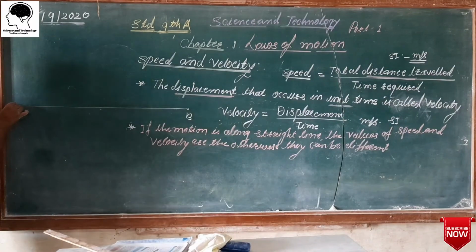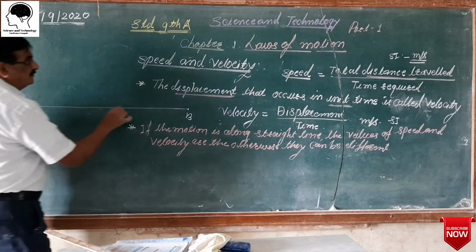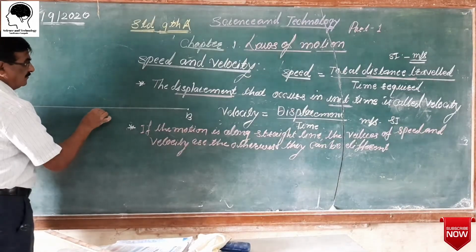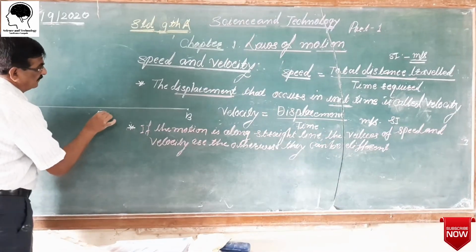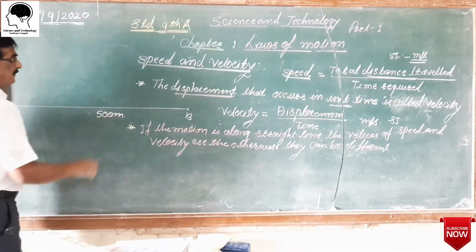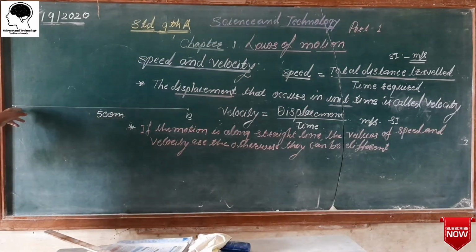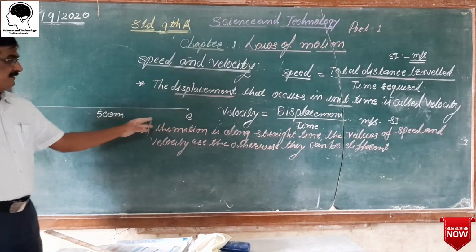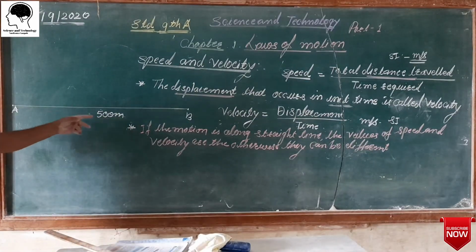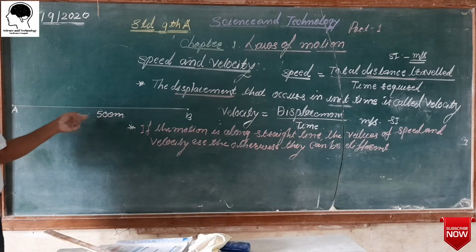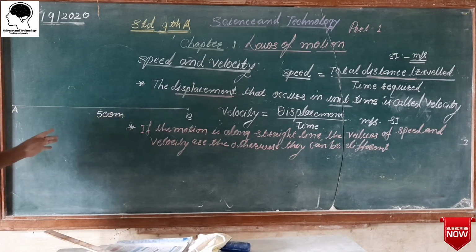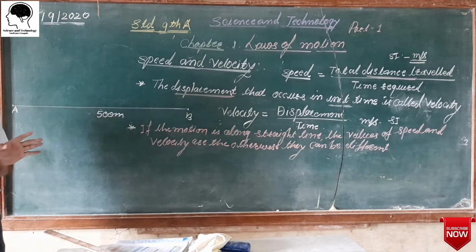The object starts to travel from this point, and this distance is 500 meters. If the object travels from point A up to point B, that means it traveled 500 meters. Here the displacement is 500 and the distance is also 500.